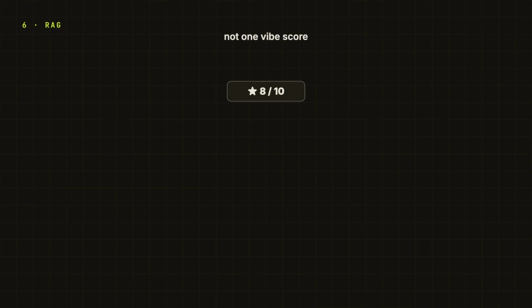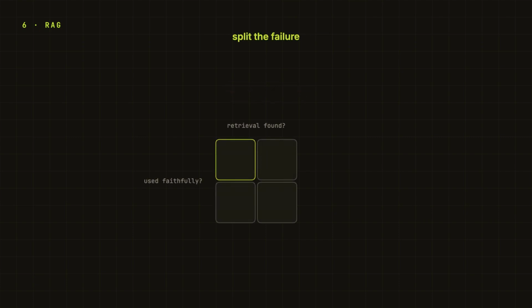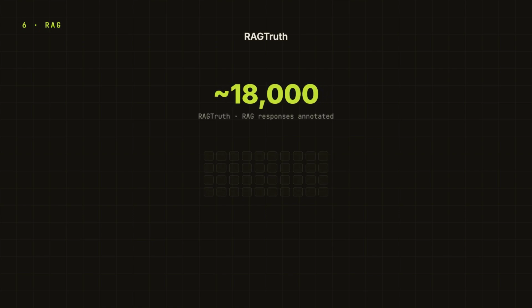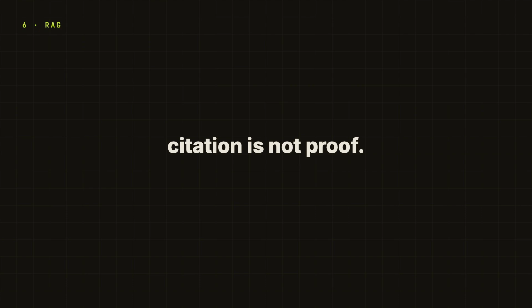This is also why RAG evals cannot be one vibe score. You have to split the failure. Did retrieval find the evidence? And separately, did the model actually use it faithfully? Different questions, different fixes. And this is not theoretical. A benchmark called RAG Truth annotated nearly 18,000 RAG responses and still found unsupported or contradictory claims, even with evidence sitting right there in the context. Final anchor line for the D part: citation is not proof, support is proof.